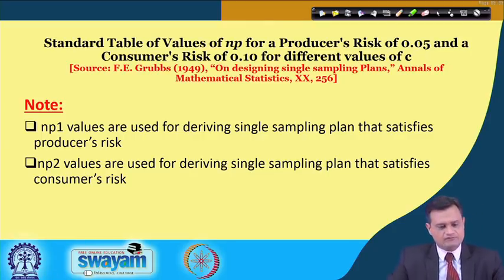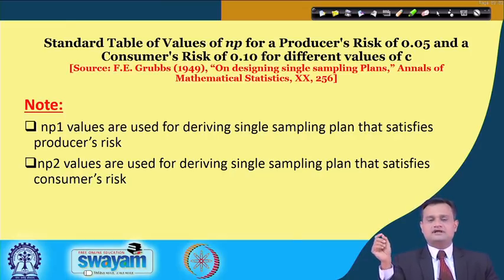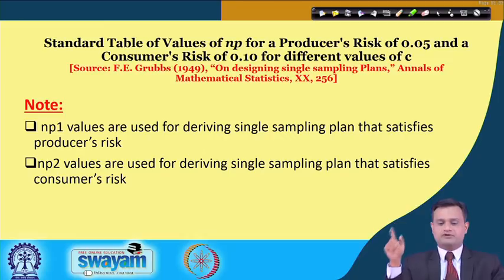So, here I would refer to a particular standard table. We are not interested in seeing how this table has come, but I will refer to a standard table of values of NP for a producer's risk of 0.05 and consumer risk 0.1.